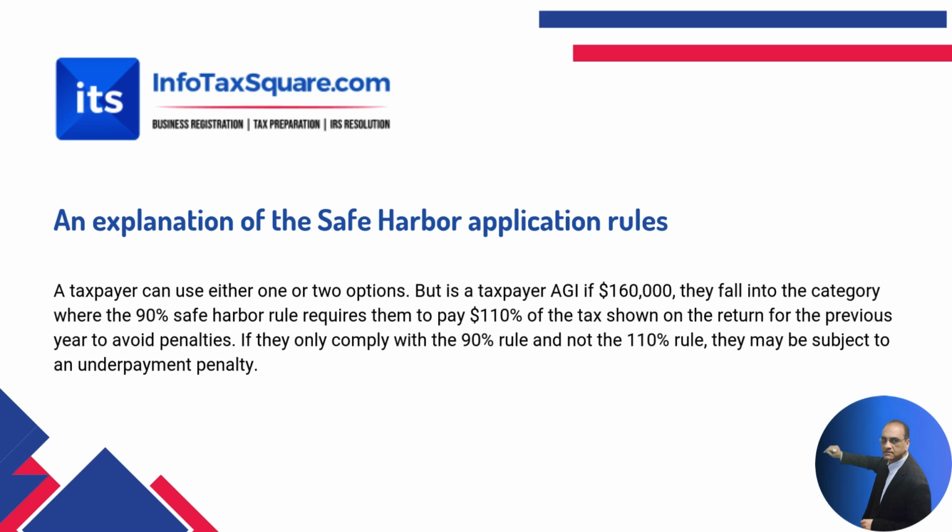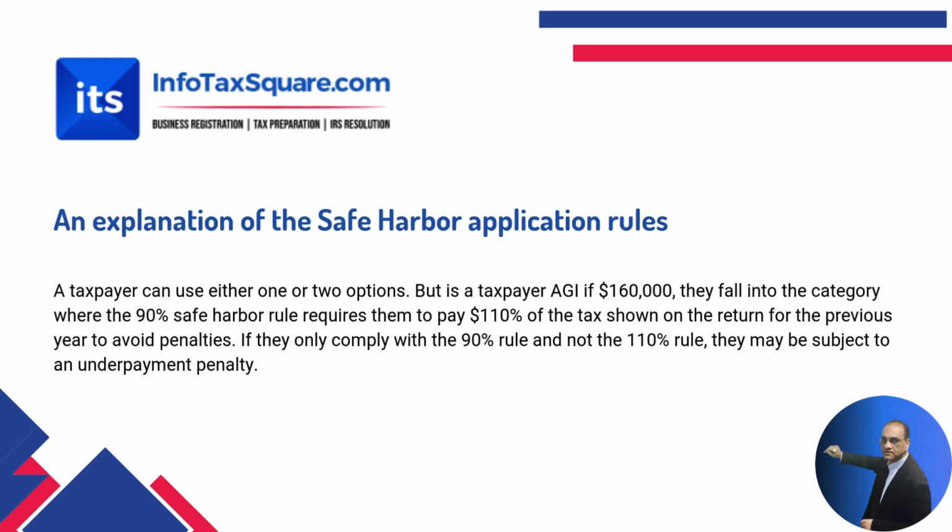A taxpayer can use either one of the two options, but if a taxpayer's AGI is $160,000, they fall into the category where the safe harbor rule requires them to pay 110% of the tax shown on the return for the previous year to avoid penalties.